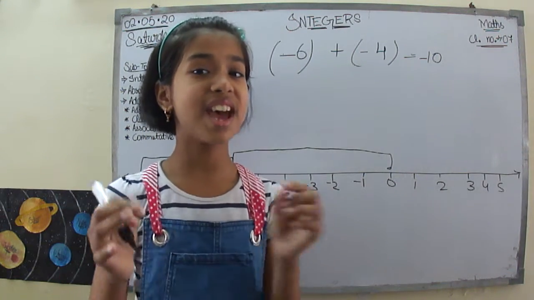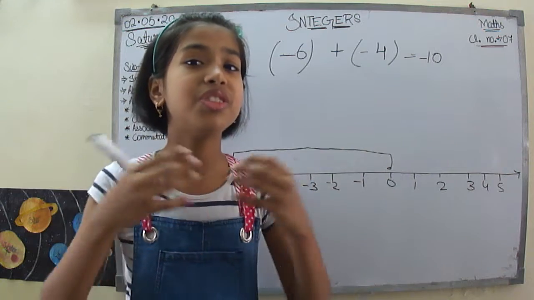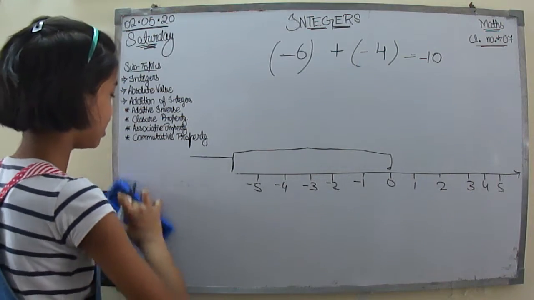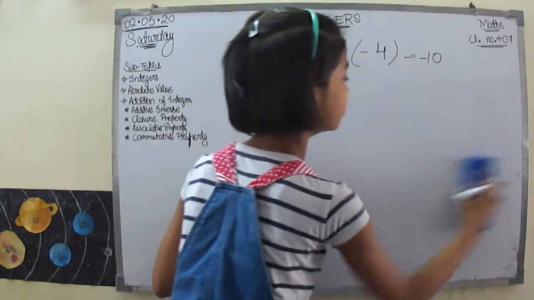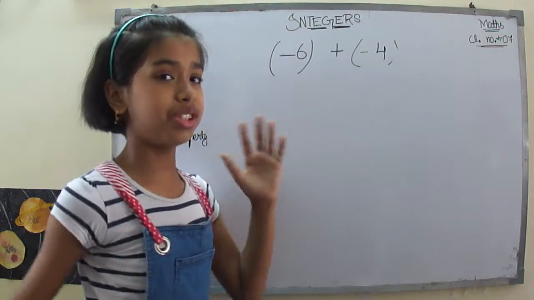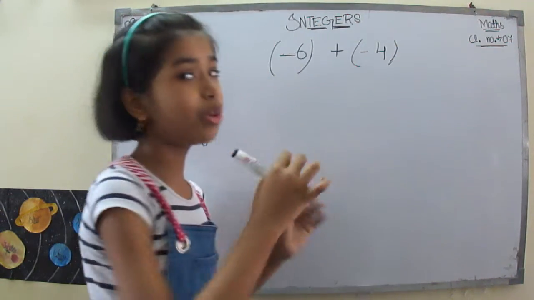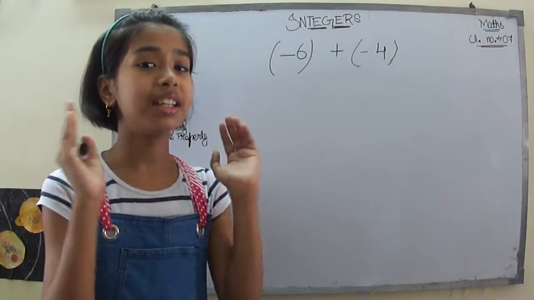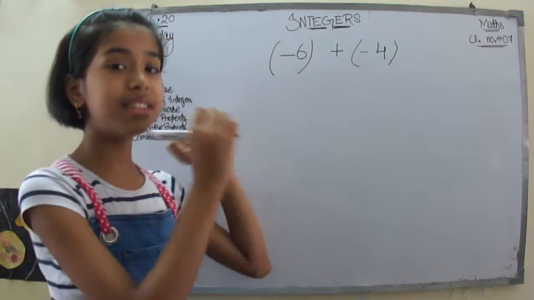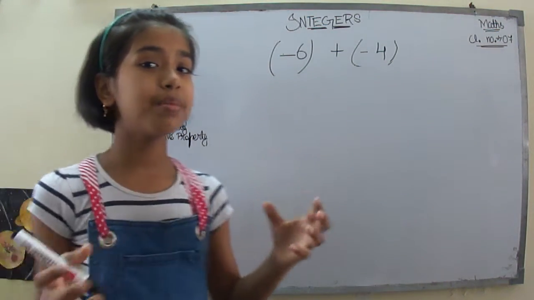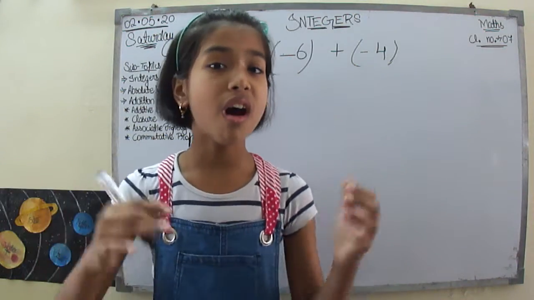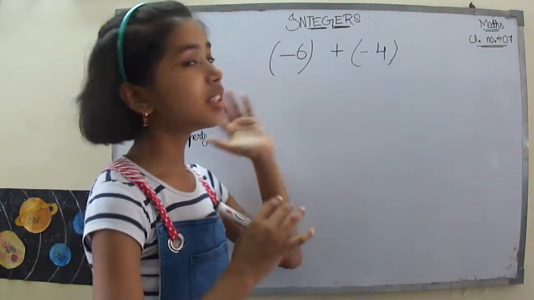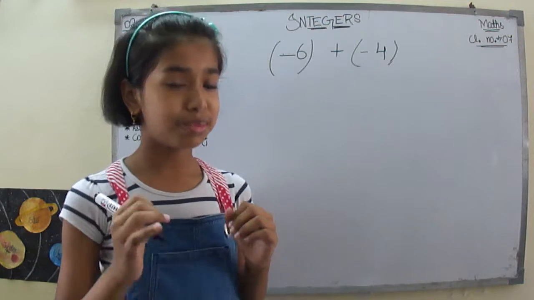Now I think you have a question: how will we do this without the number line? So let's do that also. Firstly, let me erase this number line. Now I have the question something like this, without the number line. If the signs are similar to each other, if we are adding 2 negative numbers or 2 positive numbers, you just have to add the absolute values. Let me tell you.